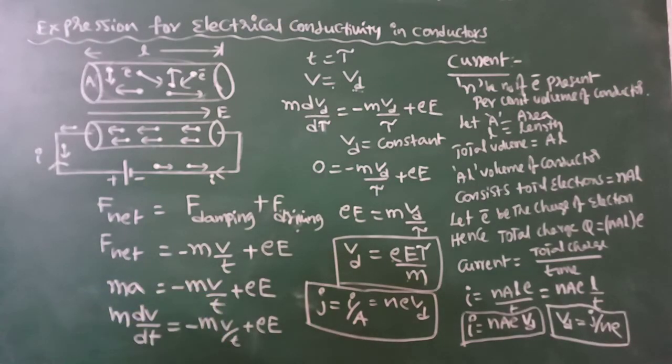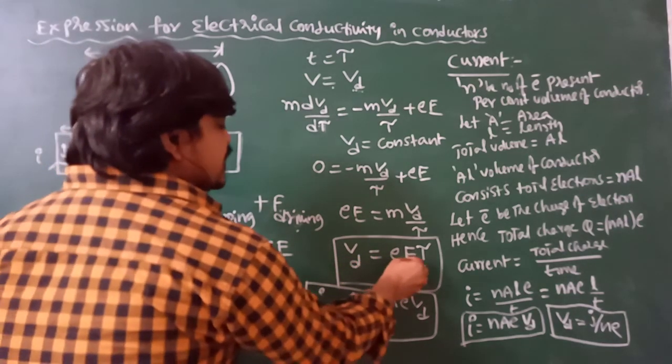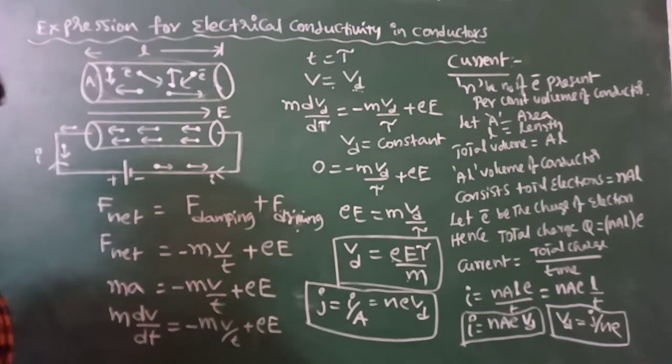So the current expression in terms of drift velocity is NAeVd, the drift velocity in terms of current density is J by ne, and the drift velocity in terms of electric field is Vd equal to eE tau by m.